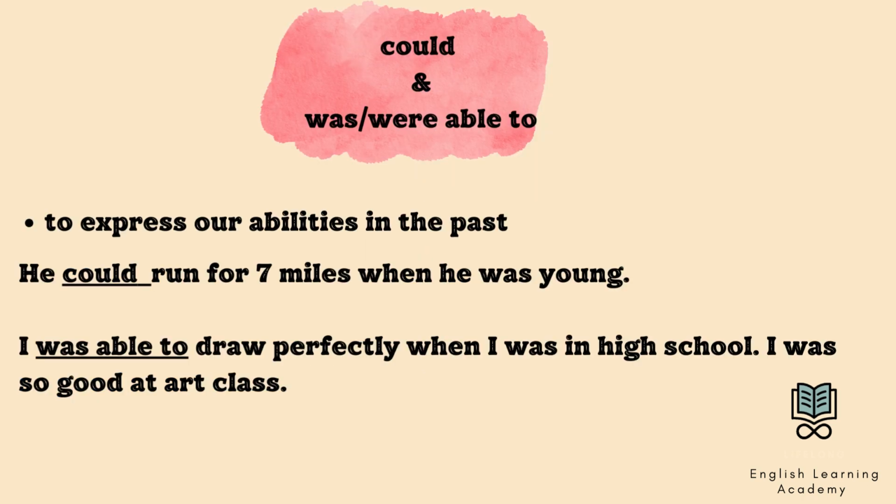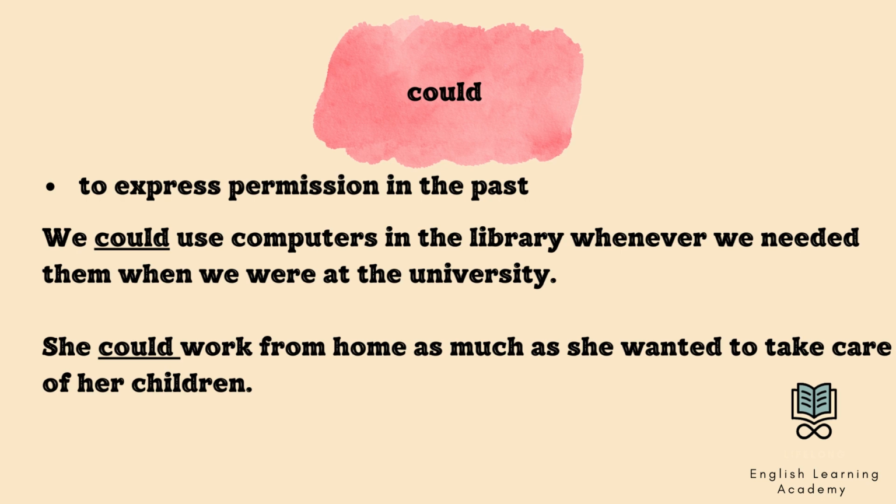We use could and was, were able to express our abilities in the past. For instance, he could run for 7 miles when he was young. I was able to draw perfectly when I was in high school. I was so good at art class. Both express past abilities. We also use could to express permission in the past.